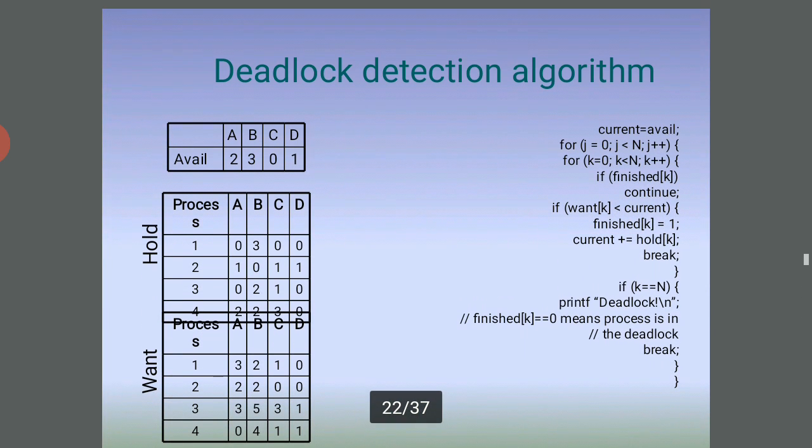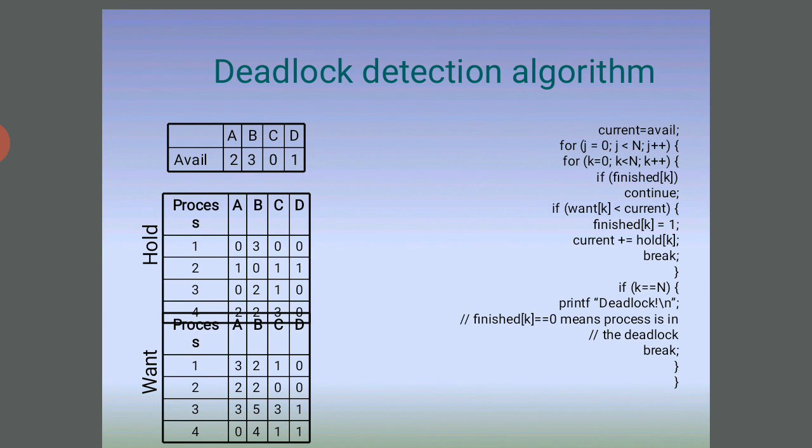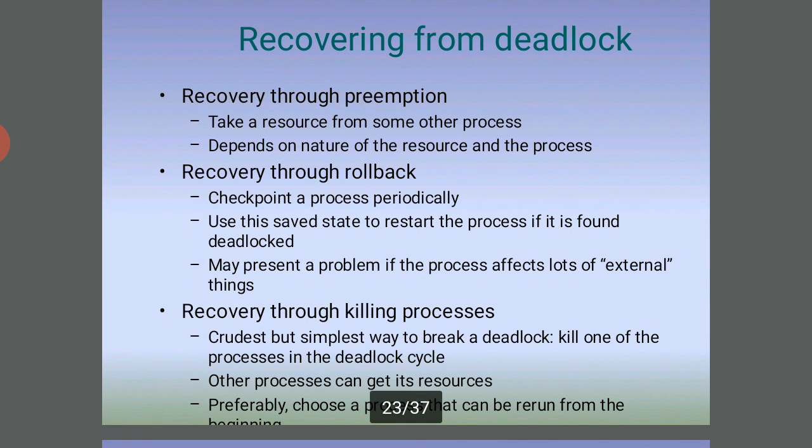Here, see the diagram: this is the deadlock detecting algorithm, and the next one is recovering from the deadlock. Recovery through prevention takes resources from some other processes, and that depends on the nature of the resource and the process. Recovery through rollback and checkpoint: a process periodically uses this saved state to restart the process if a deadlock is found, and it may prevent a problem if the process affects lots of external things.